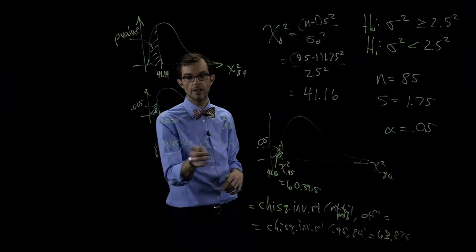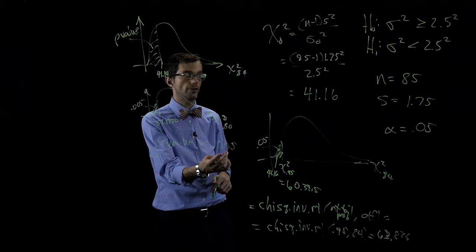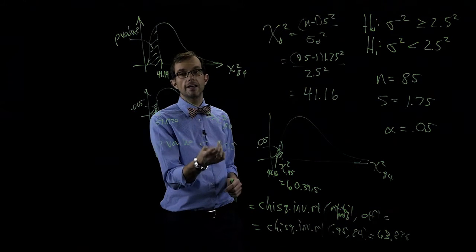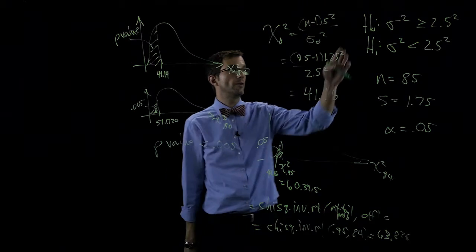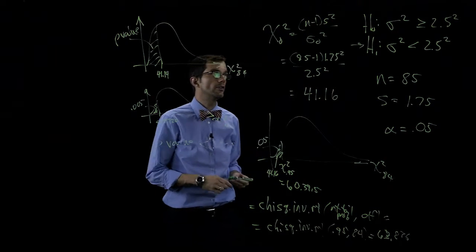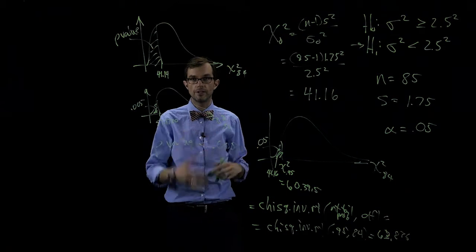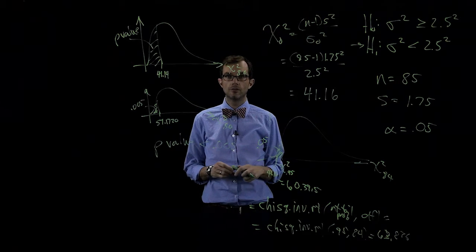Well, by the way, let's just draw conclusions based on this. This is a very small p-value, much smaller than alpha of 0.05, much smaller than any alpha we would ever choose. Since the p-value is smaller than alpha, we reject the null and conclude that the variability has decreased with our implemented changes. Or we could use Excel.